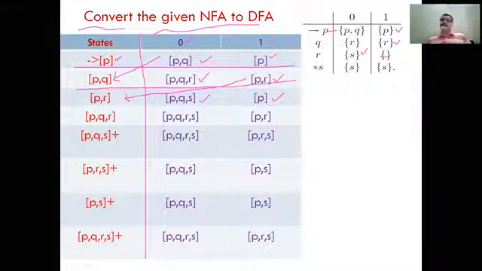And PQR is not available on the left side, so we can take any one of them. So start with the PQR. On the same way we will take P, Q and R. So the union is PQRS, so we can write here PQRS. Similarly PQR, 1 ट्रांजिशन पर चेक करेंगे तो 1 पर क्या आएगा, PR, then we can write here PR.